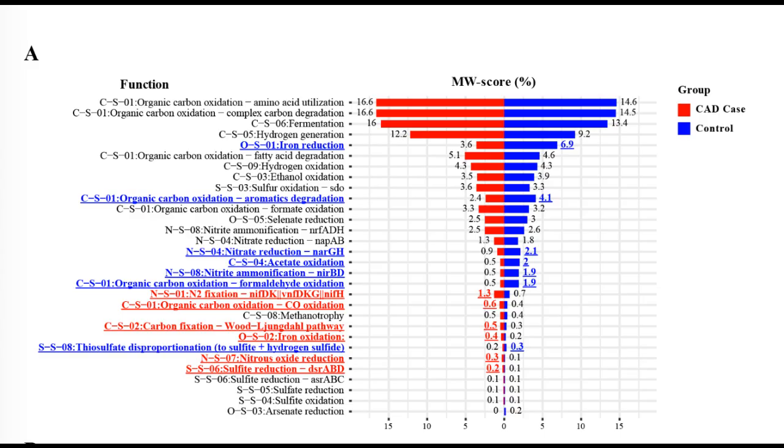This lines up so well with clinical findings that link messed up BCAA metabolism to metabolic stress, insulin resistance, and CAD itself. The machinery for healthy energy balance is just being dismantled. Now, what about the degradation of other things? I saw a note about amino acids and simple sugars. Yes, the CAD microbiome had a higher potential to quickly degrade things like arginine, aspartate, lactose. When bacteria burn through those simple things really fast, the byproducts can make the gut barrier even more dysfunctional. It's a vicious cycle of inflammation.